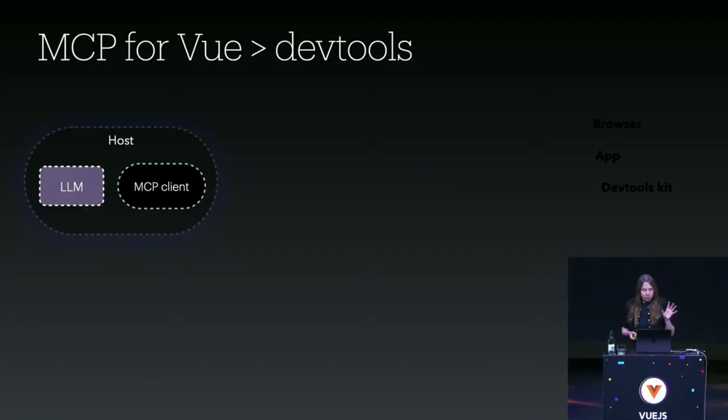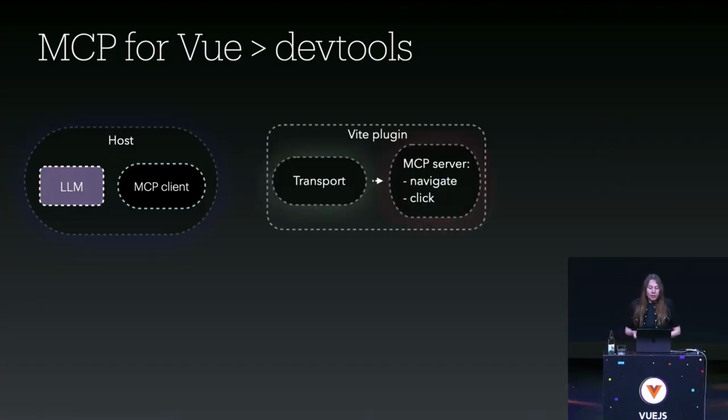Okay, so let's summarize that quickly with the schema. I highlight it a bit because I think that's a good use case not only for MCP but also for a Vite plugin. So we have here our host, as usual. Then we have this Vite plugin, which will do most of the job, and in particular instantiate the MCP server and the transport, as we have seen before.